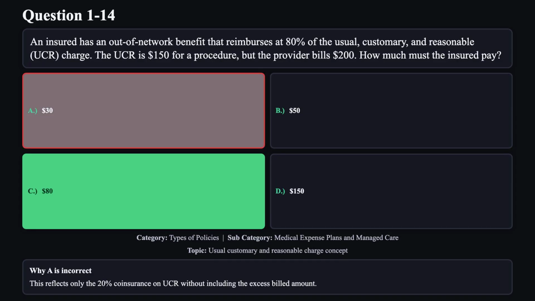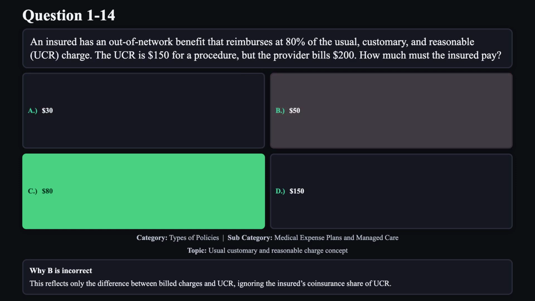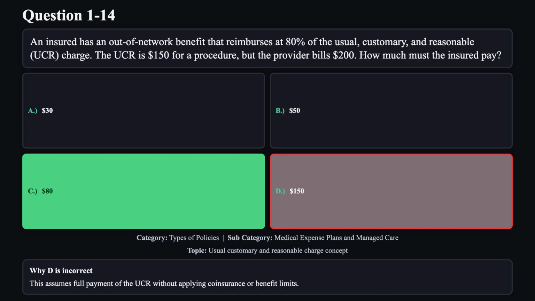Reason A is not correct. This reflects only the 20% coinsurance on UCR without including the excess billed amount. Reason B is not correct. This reflects only the difference between billed charges and UCR, ignoring the insured's coinsurance share of UCR. Reason D is not correct. This assumes full payment of the UCR without applying coinsurance or benefit limits.